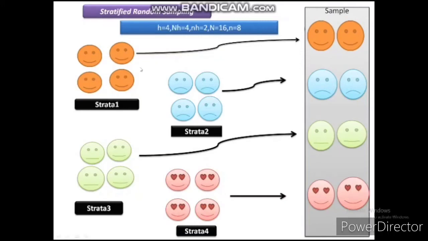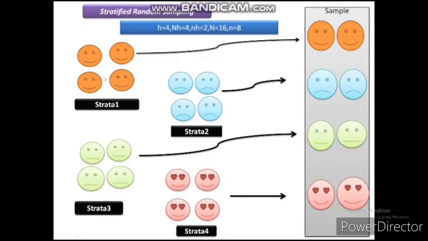That means in each stratum, the population size is 4, and in each stratum the sample size is 2. The overall population size is 16 and the overall sample size is 8. In stratified sampling, within the strata it is homogeneous, but between the strata it is heterogeneous. What do I mean by this?